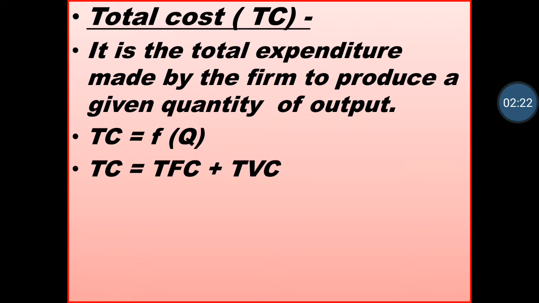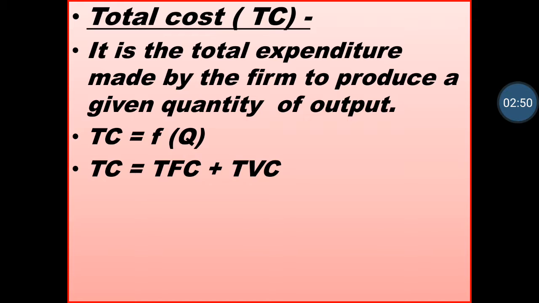Next is total cost. Total cost means total expenditure made by a firm to produce a given quantity of output. Total cost means total expenditure incurred by a firm while producing goods and services. The formula of total cost is TC equals a function of Q. TC is a function of Q. As quantity increases, total cost also increases.